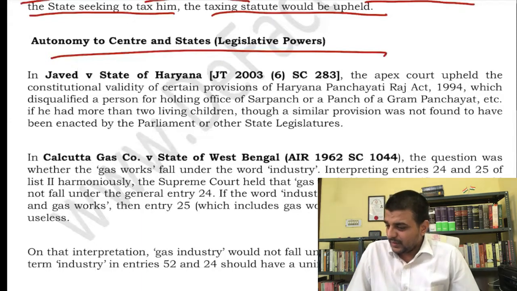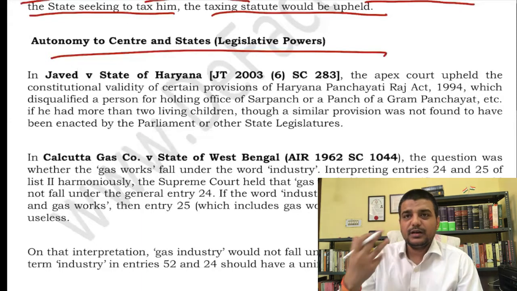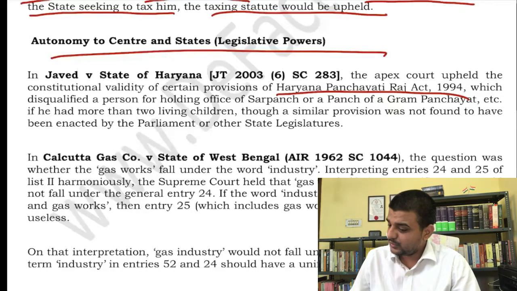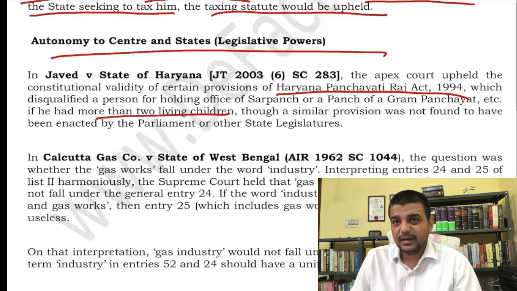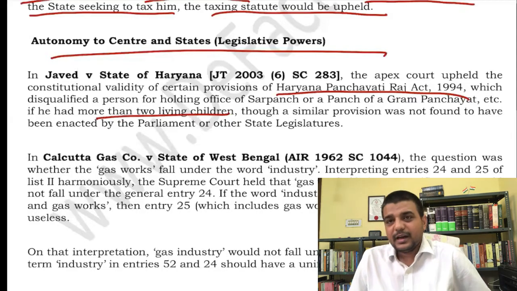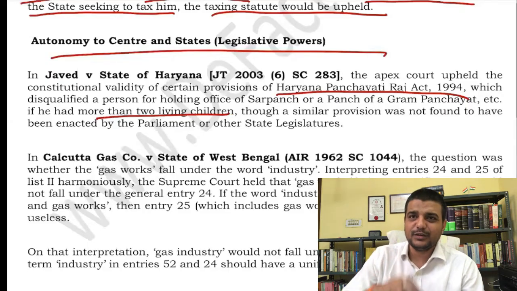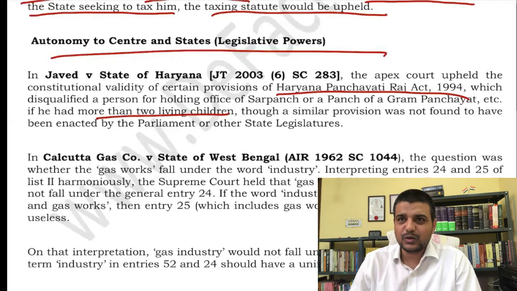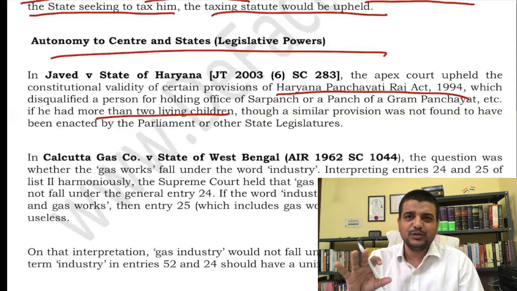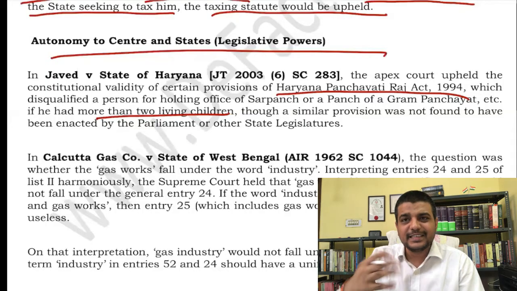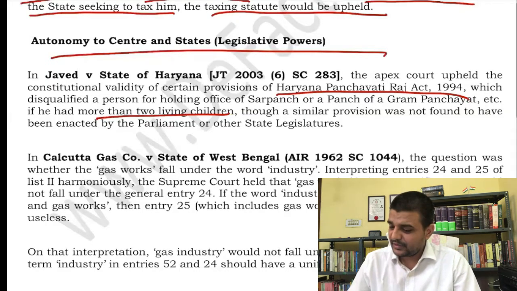Javed versus State of Haryana. It was a Panchayati Raj provision where the Haryana state passed a law that if you do not have a graduate qualification, or if you have more than 2 children, then you are not eligible to fight an election. Now this law was challenged on the ground that it violates fundamental rights, and that it is against the Union legislation as well, because the Union has passed the Representation of the People Act, and there is no such thing in it. So how can the state of Haryana pass something like this in a local statute? The court held that the state of Haryana has complete power to make law in its subject, and even if in essence it is against the Union law, it doesn't matter. It is a very interesting law, right?